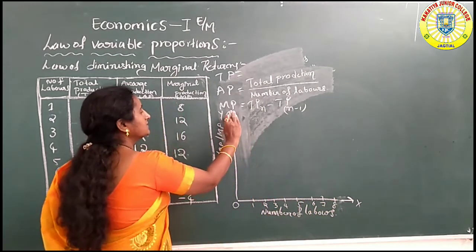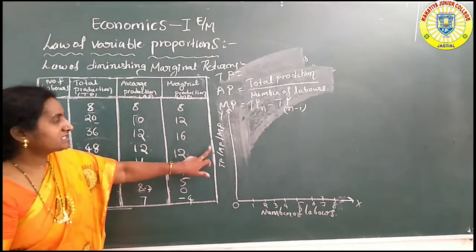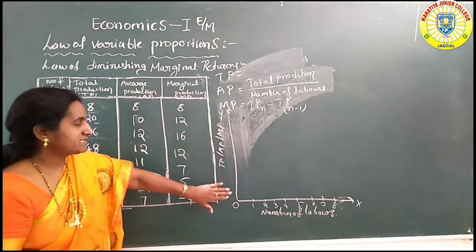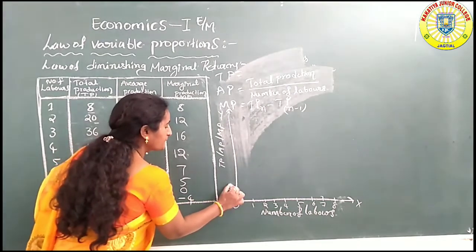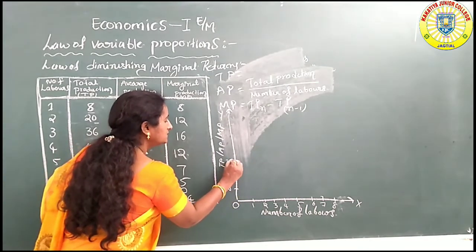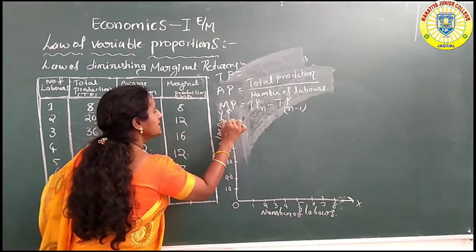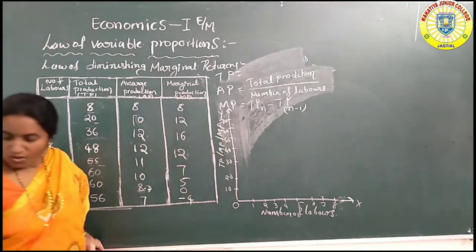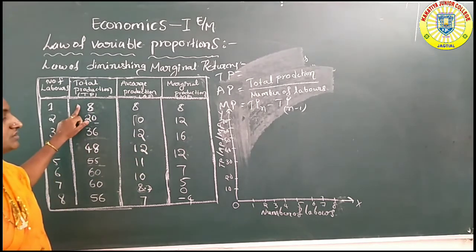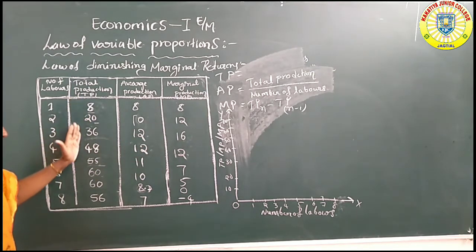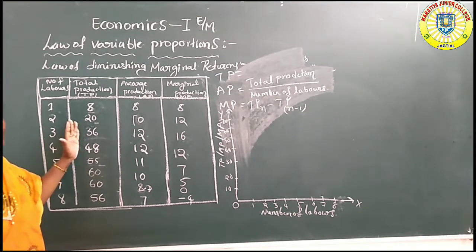On the x-axis, the number of labors. And total production, average production and marginal production are represented on the y-axis, with values taken as 10, 20, 30, 40, 50, 60, then 70. Okay, next students. First, with the help of the total production values, we draw the total production curve.